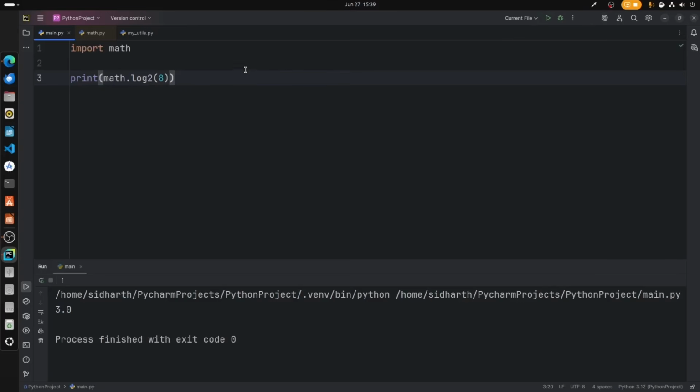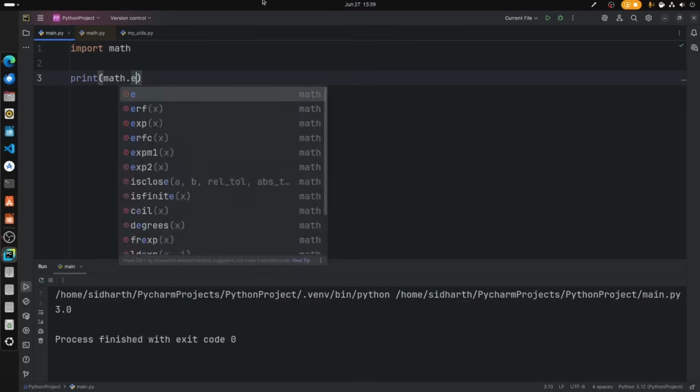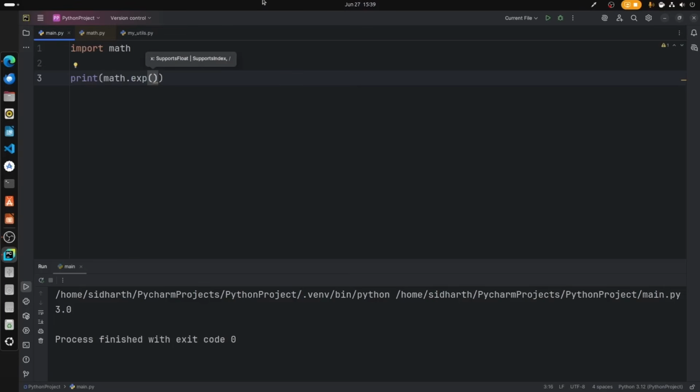There we go. Not only that, we can even type exponentials as I said before. Let's say I want to print exponential of 1. So e to the power of 1 is equal to 2.71.